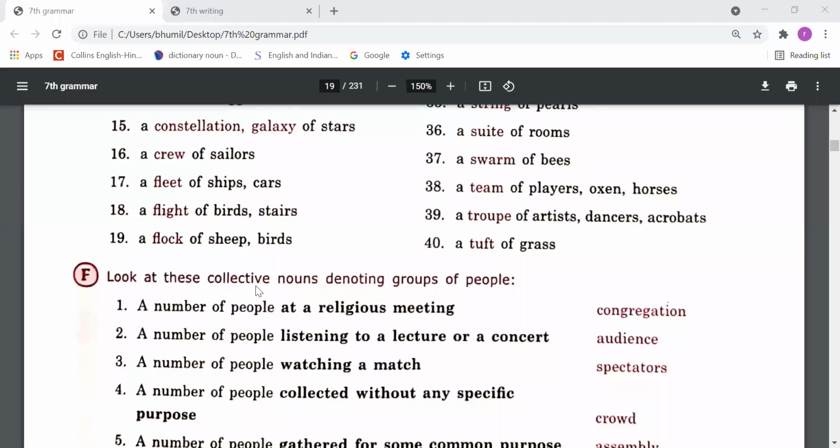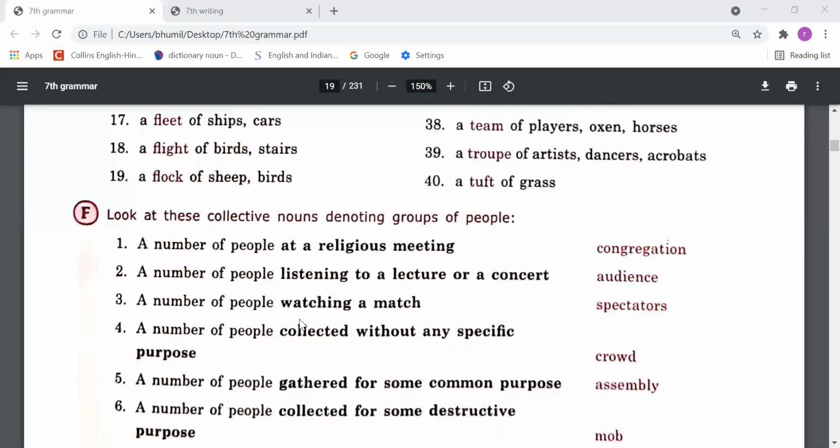Look at these collective nouns denoting groups of people. These also we need to learn. A number of people at a religious meeting are called a congregation.